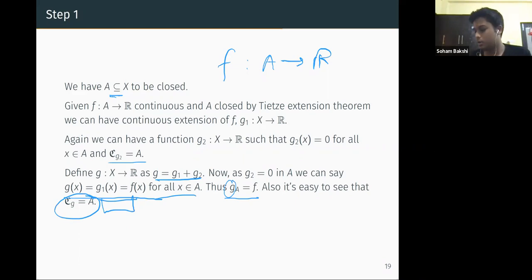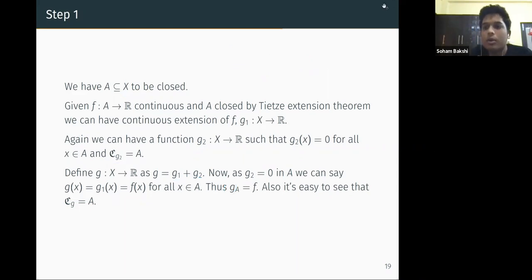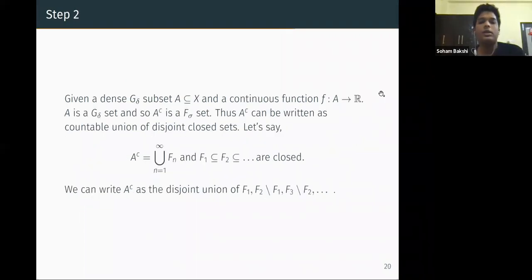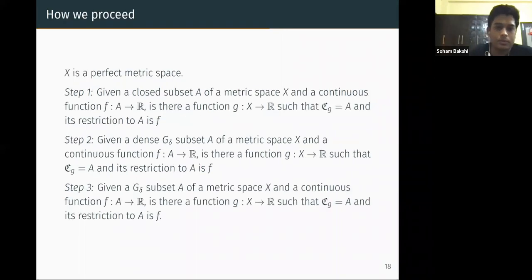Anyway, I think we have to go a little fast. Then we are going to step 2. So we proved this. Step 1 is done. Now to prove that if we are given a dense G delta subset of A, then also we can get a maximally discontinuous extension of F, a continuous function on that dense G delta subset of A.